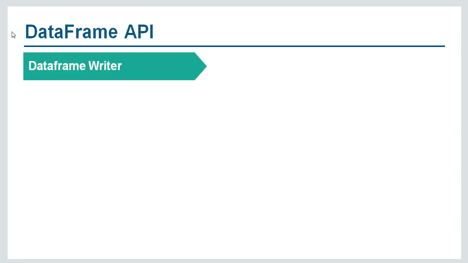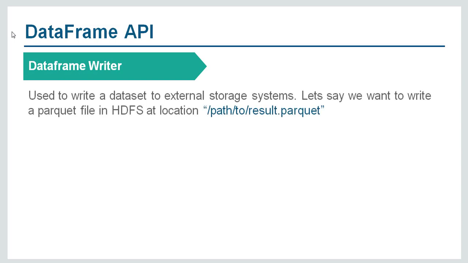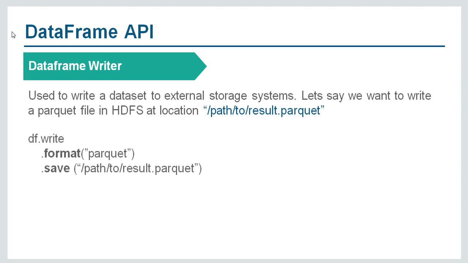Let's talk about data frame writer. Data frame writer is used to write a data set to external storage system. Let's say we want to write a Parquet file in HDFS at some location. So we will say dataframe.write.format.save. .format is used to specify the format of the file, and .save is used to specify the file path. We can also write the same file using dataframe.write.parquet and providing the file path as a parameter. This is how we can use data frame writer.